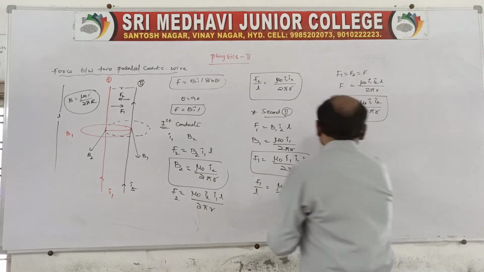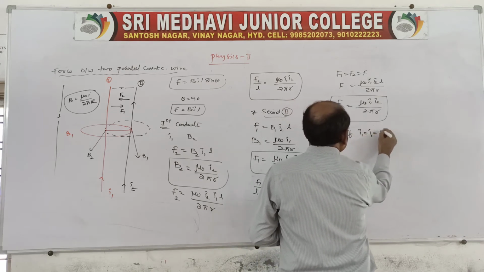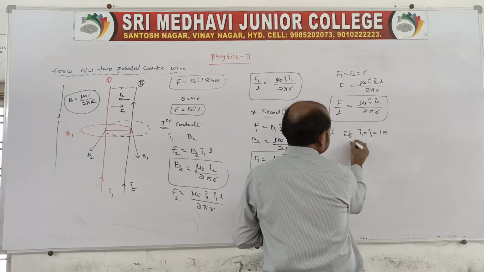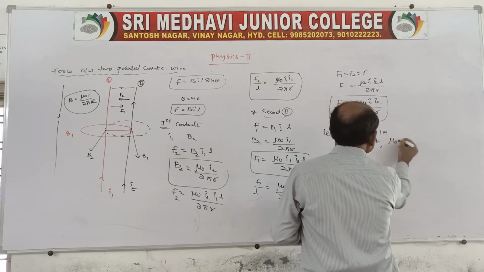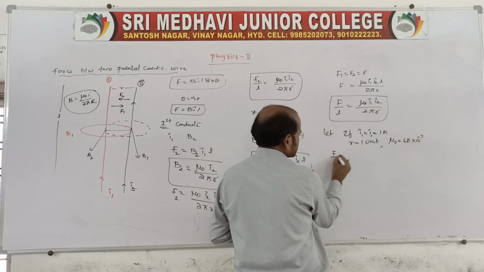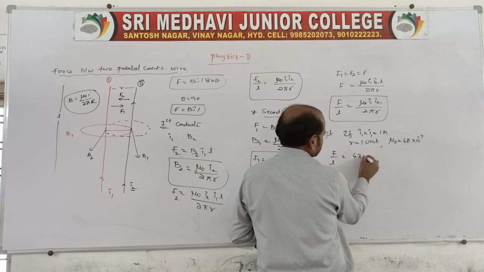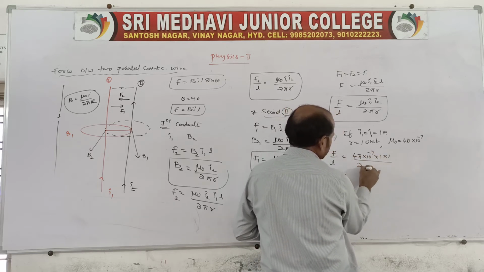Suppose the current carrying conductors carry 1 ampere each, the distance between the two conductors is 1 unit, and we know mu naught is equal to 4 pi into 10 power minus 7. Writing the expression: 4 pi into 10 power minus 7, 1 into 1 by 2 pi into 1.